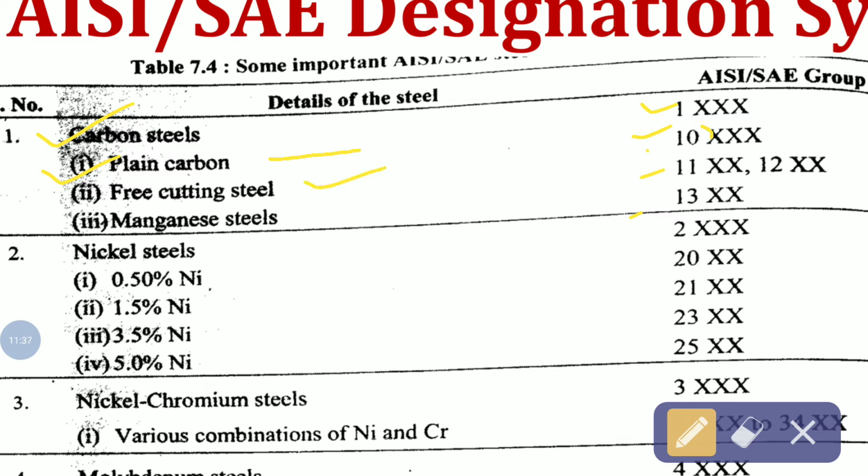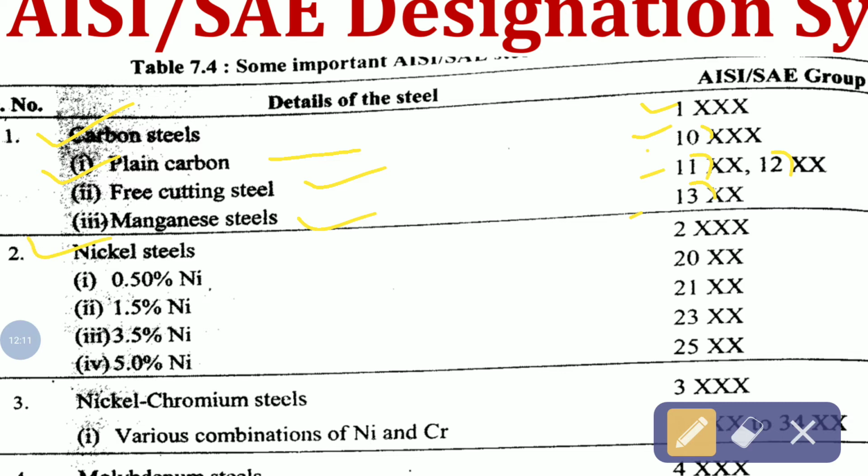Free cutting steel consists of some alloying element, that's why 1 is written, 1%, or it may have 2% also, so that's why the second digit is 2. And manganese steel consists of some 3% manganese, so the second digit is 3. So you should check that the first digit indicates the type of steel, that is carbon steel in this case, and the second digit indicates the approximate percentage of the predominant alloying element.